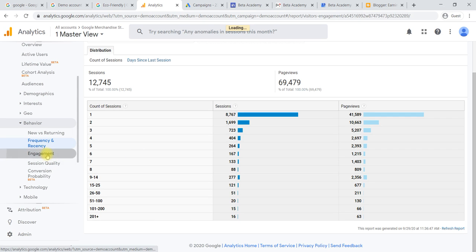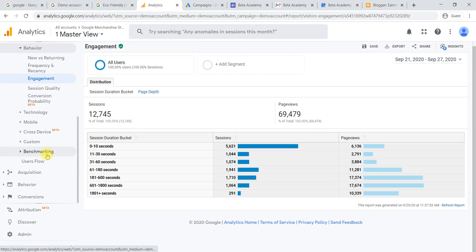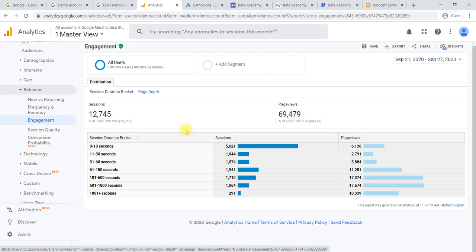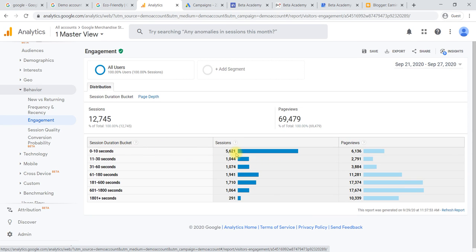Next, it comes to engagement. In engagement, you can check how long they have been visiting. The major portion of the customers exit your website within 10 seconds. 10 to 30 seconds, at least half a minute, thousands of users are there. 1 minute, 1,000 users. 180 seconds, 1900 users, like that.